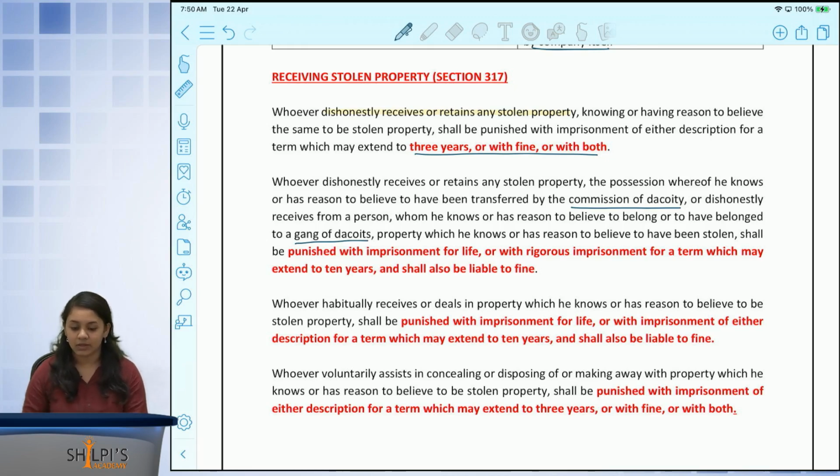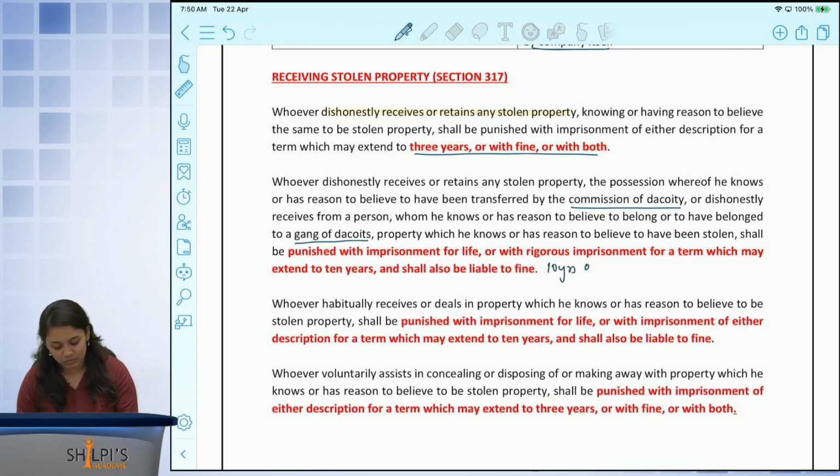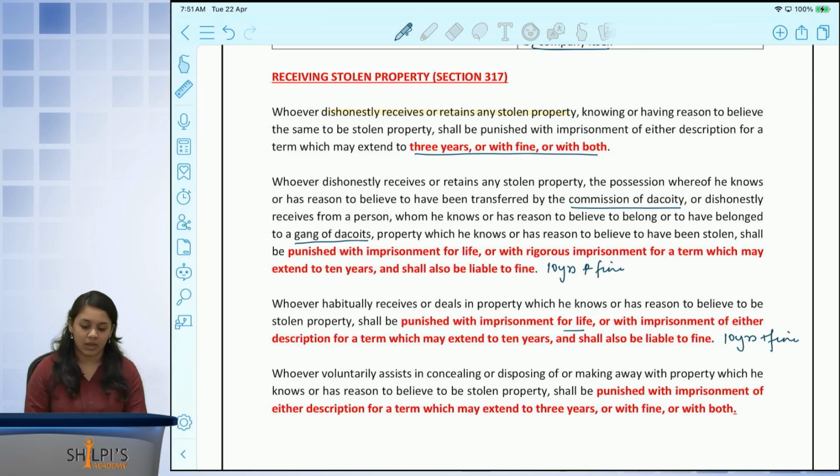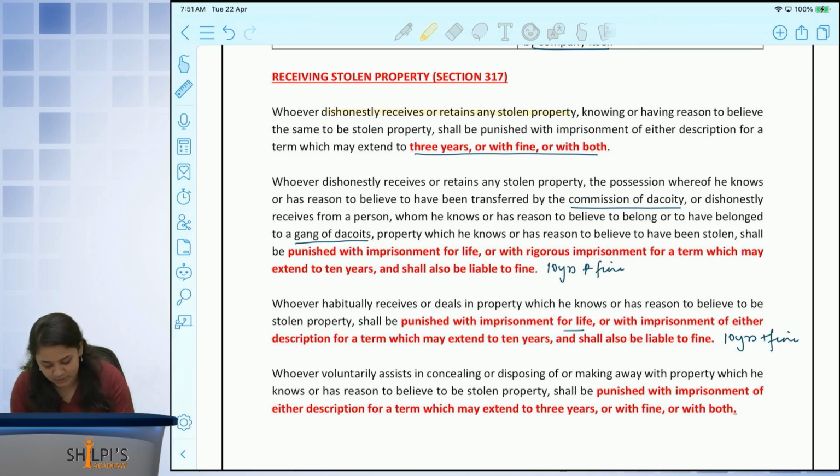Imprisonment for life, rigorous imprisonment which may extend up to 10 years plus fine. Now, if any person is habitually receiving stolen property, again imprisonment for life and term which may extend to 10 years plus fine. And whoever voluntarily assists in the concealment or disposing of property, then they will also be imprisoned for a period of 3 years and may be liable to fine.